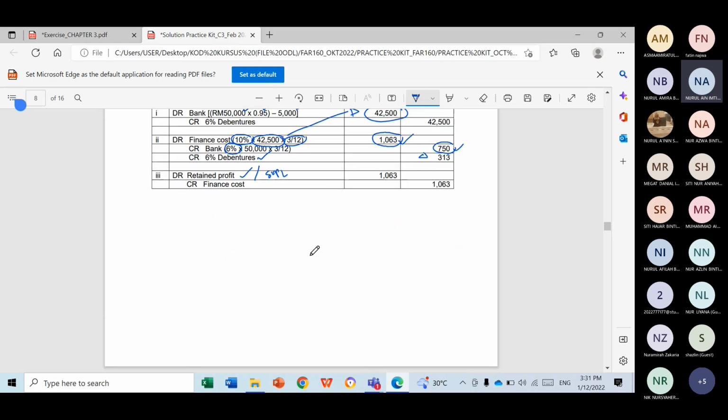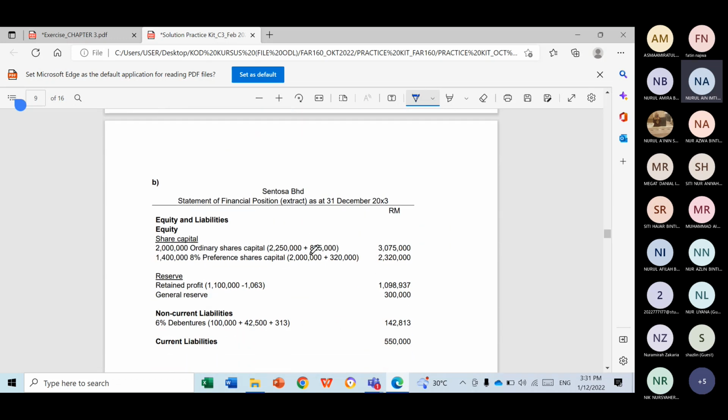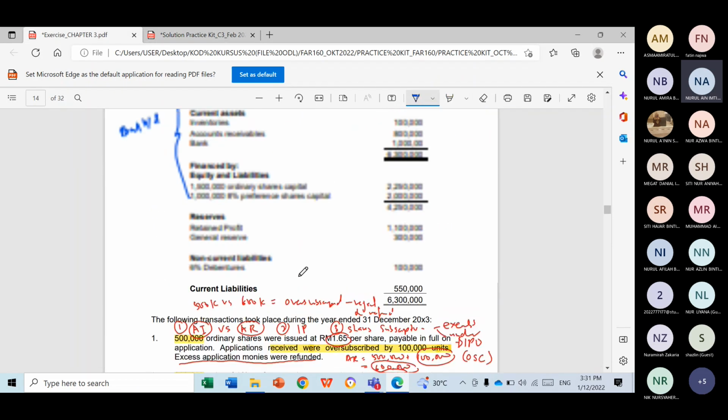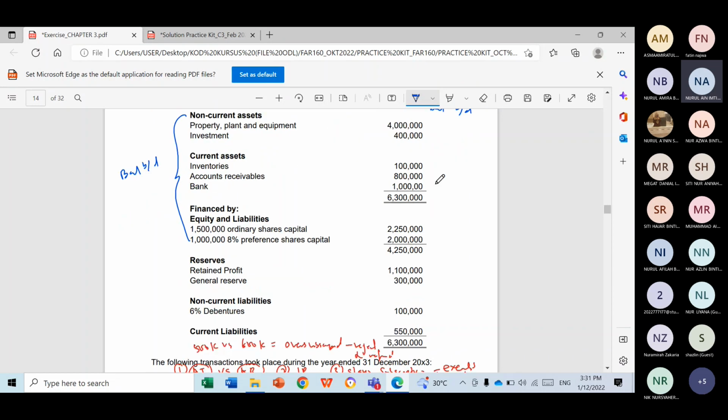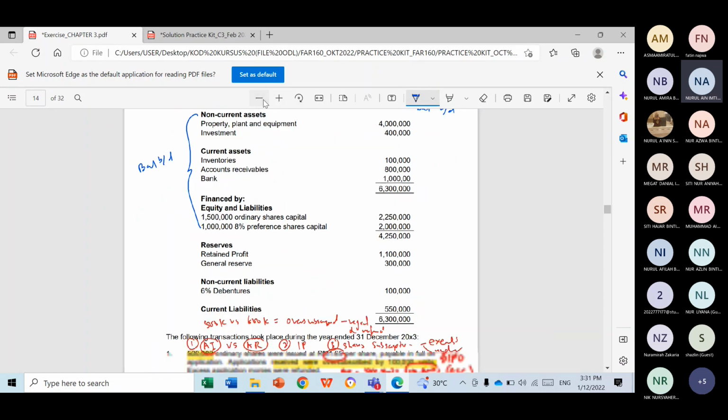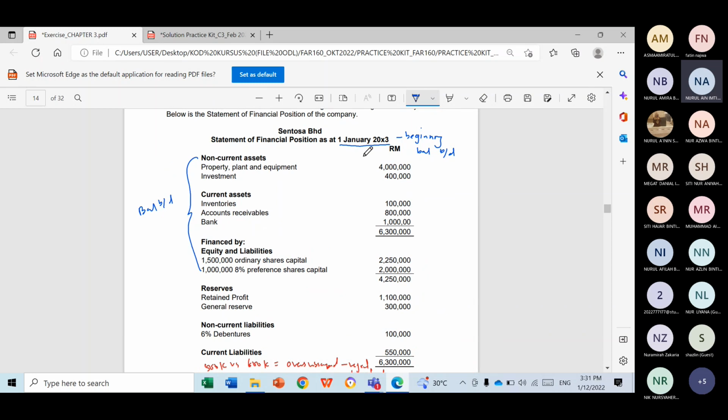Okay, next is to prepare the statement of financial position. You just have to show the extract of equity and liability only. How to prepare? Go back to your old statement of financial position. This is your opening balance. We are going to cater for this part only, the equity and liability section.